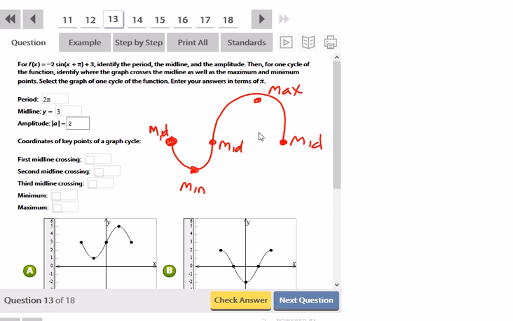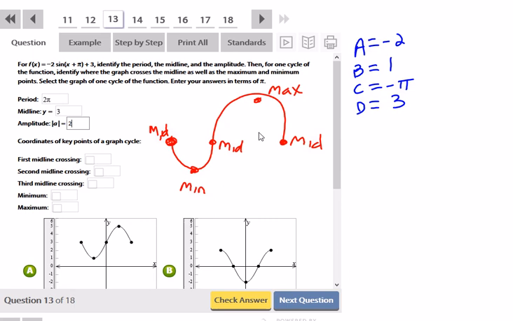So let's identify A, B, C, and D. A is going to be -2, B is 1, C is -pi, and D is 3. Okay. So I'm going to get my normal starting points for sine, and then I'm going to apply these transformations, which is one way of doing it.